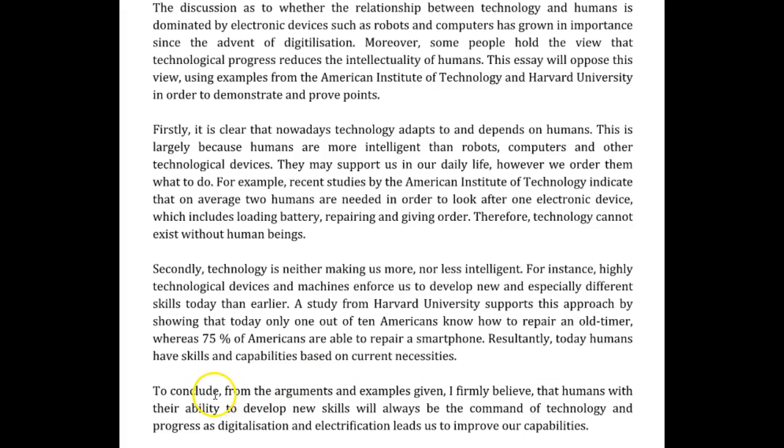So we say, to conclude, from the examples and arguments given, I firmly believe that humans, comma, with their ability to develop new skills, comma, will always be in command of technology and progress as digitalization and electrification lead, no, plural, 2 things lead us, to improve our capabilities.